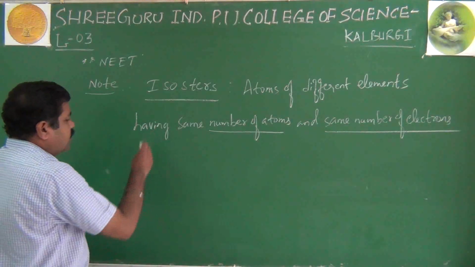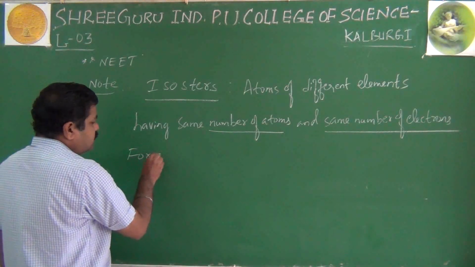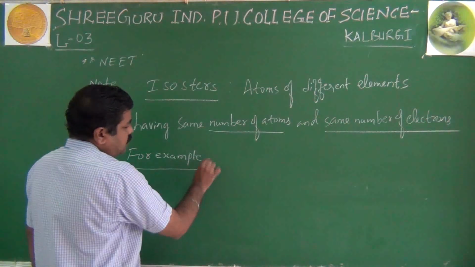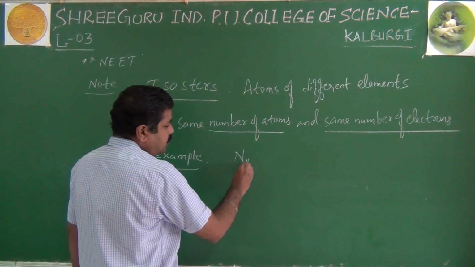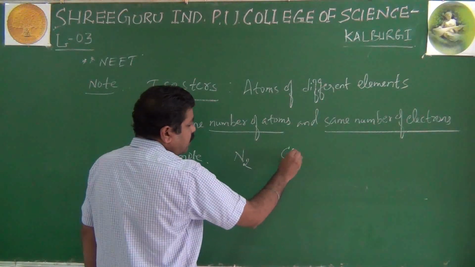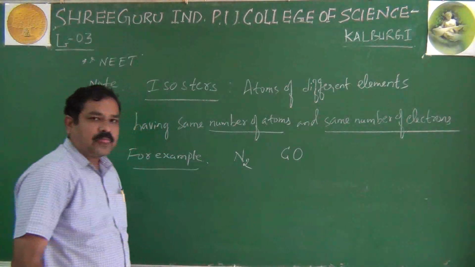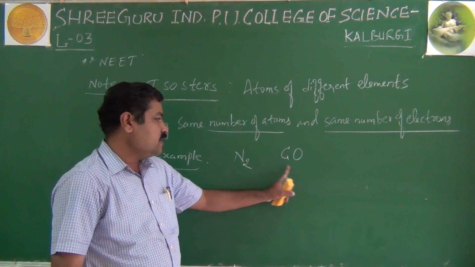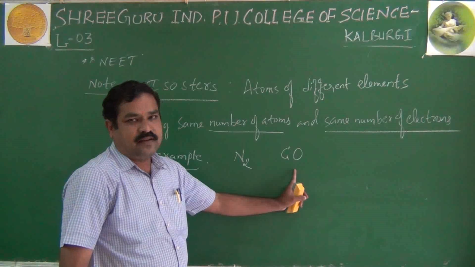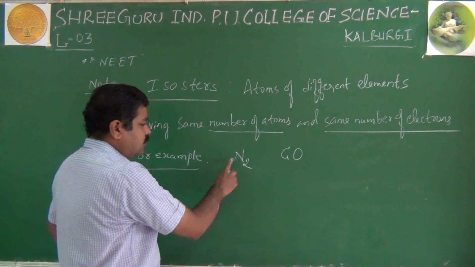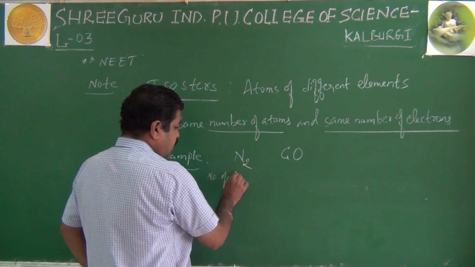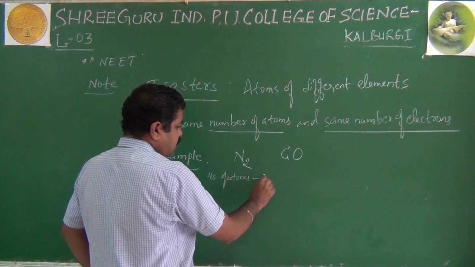For example, I will convince you with two best examples. If you consider nitrogen N2 and carbon monoxide, both are diatomic gases. One is homonuclear, the other heteronuclear, right? So here see, the number of atoms. How many atoms are there in nitrogen? 2.